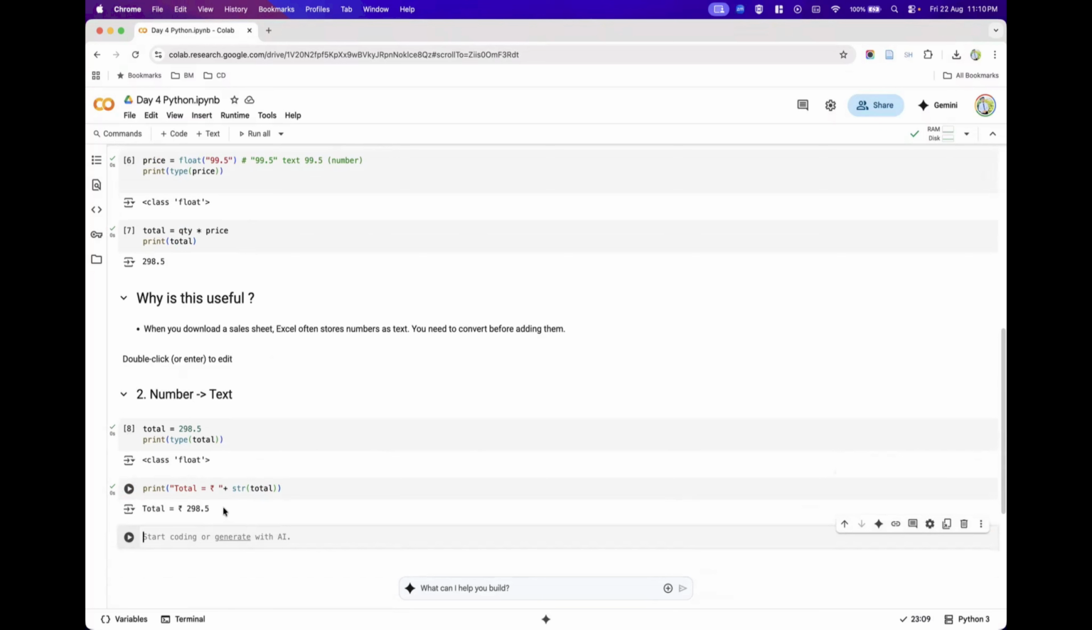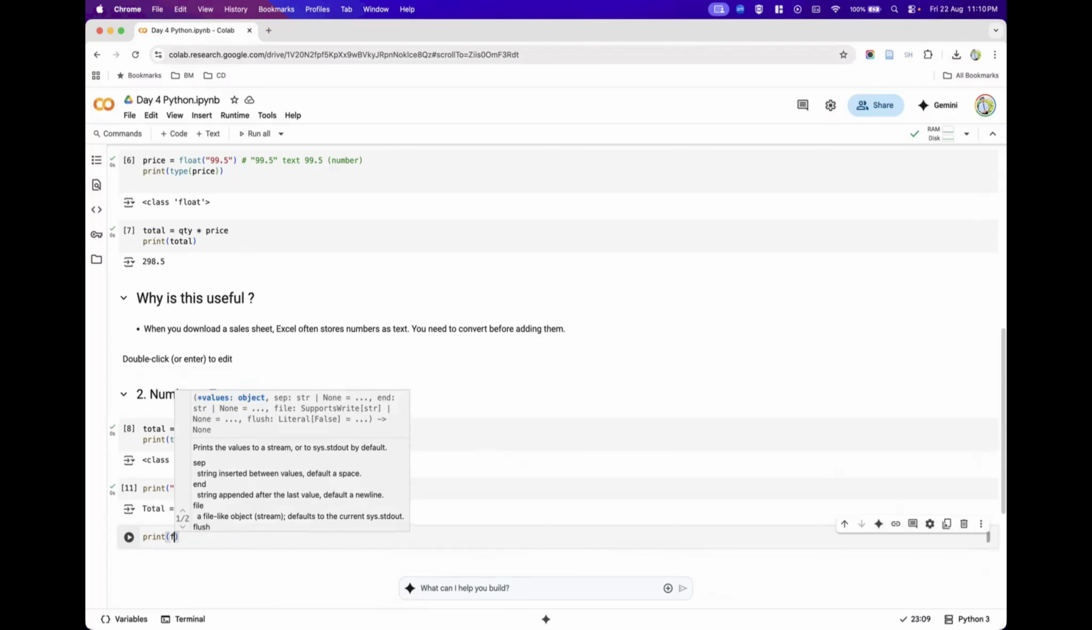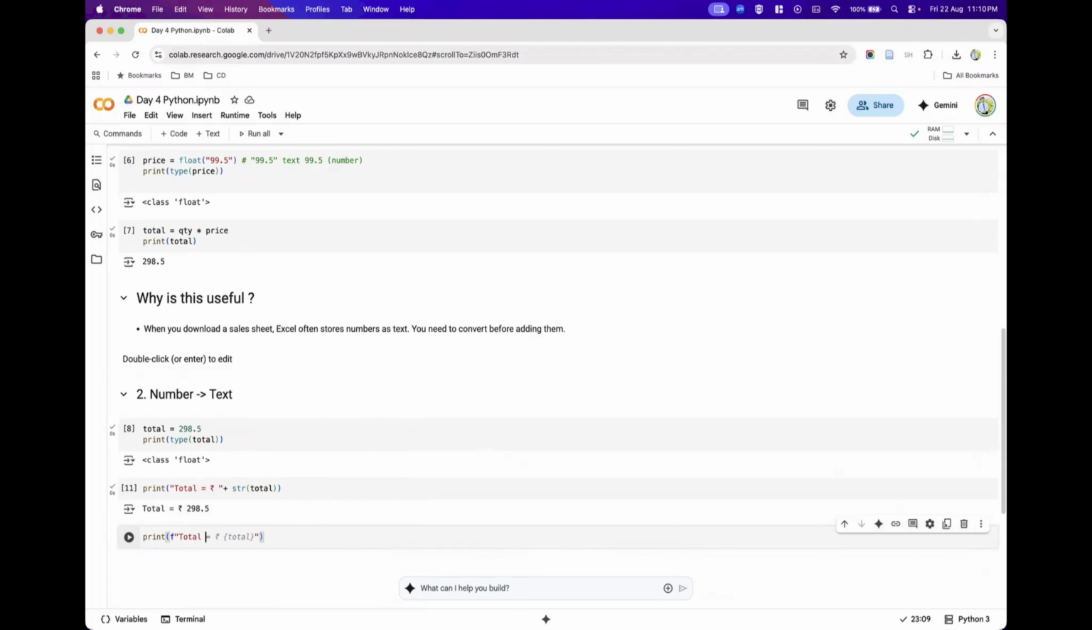So why do we have to change the number into a text? Sometimes we might need a place where we want the numbers to not be altered. It should be holding the same value. In that case, we would be converting the number into a text. This is one classical example. Another good example is using the print function. I'm using an f string with the total, and then placing the rupee value, and I want to have two decimal places. Right now it is 298.5, but I want two decimal places.